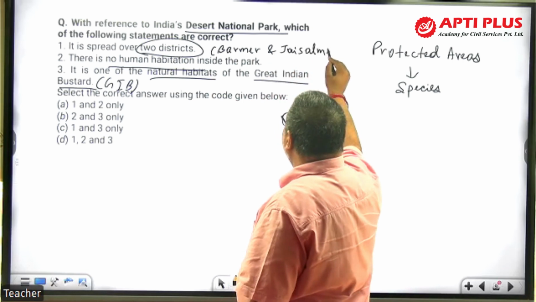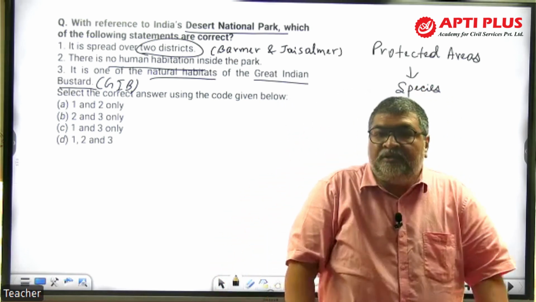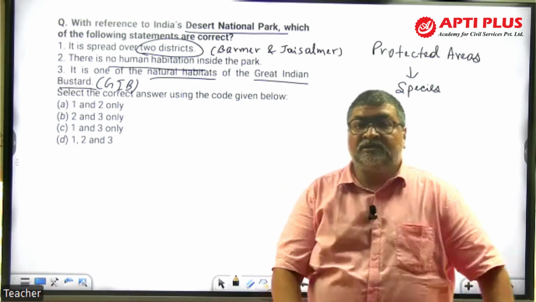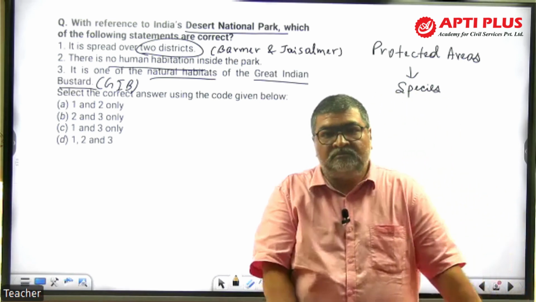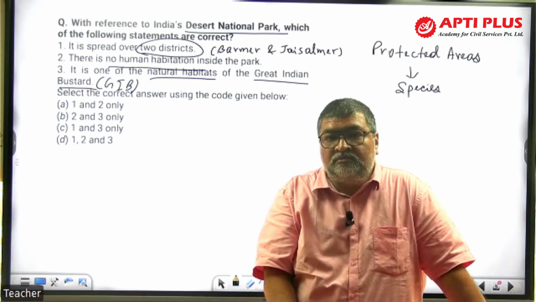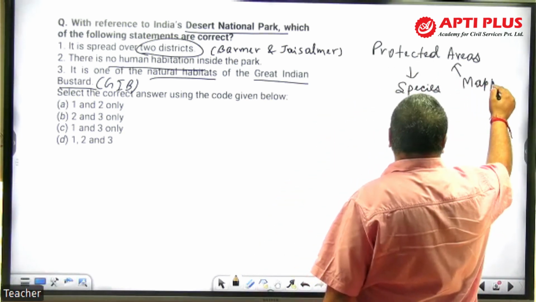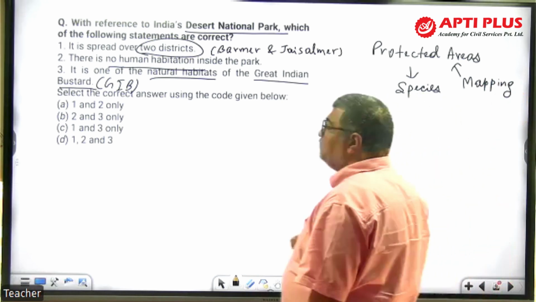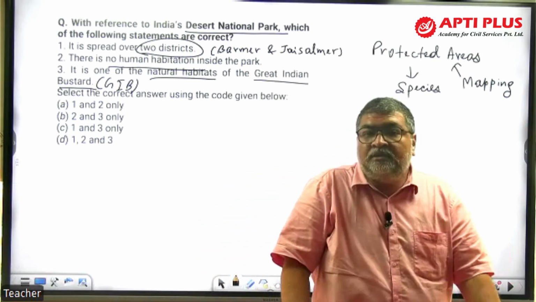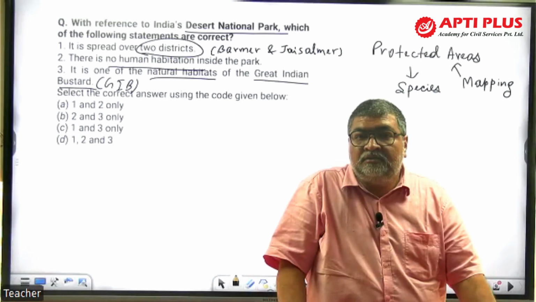So what is very important here, which comes here, protected areas. When we are reading protected areas, what is very important is that one must know the geography, one must know the mapping. आजकल मैपिंग बेस्ड क्वेश्चंस भी काफी पूछे जा रहे हैं. 2-3 ऐसे क्वेश्चंस आते हैं जो कि इंडियन ज्योग्राफी से कनेक्टेड होता है, मैपिंग के साथ जुड़ा होता है. So what is very important here, you should know the map part of it. जो भी करंट में न्यूज में आ रहा है, नेशनल पार्क, सेंचुरी, उसके आपको मैपिंग का पार्ट पता होना चाहिए. तो मैप बेस्ड क्वेश्चंस आजकल पूछे जा रहे हैं. Whether it is wetland, Ramsar, national park, sanctuary, tiger reserves, अभी ये ट्रेंड चल रहा है यहाँ पर.